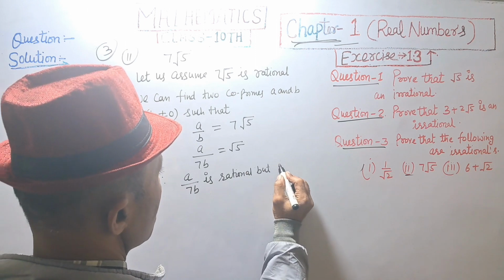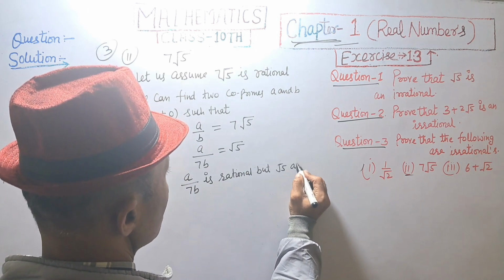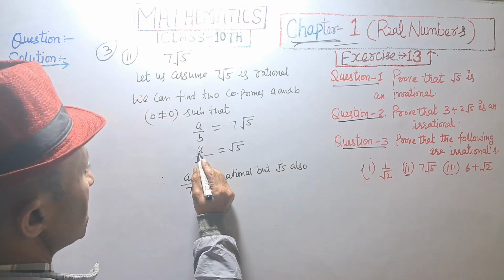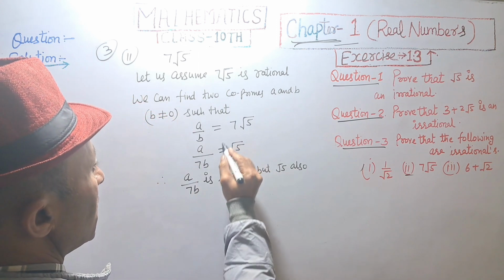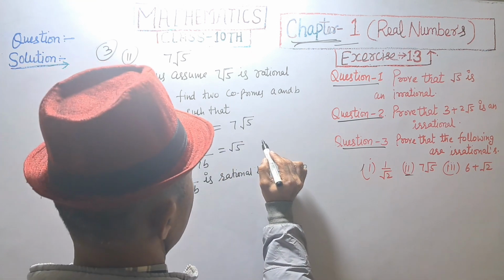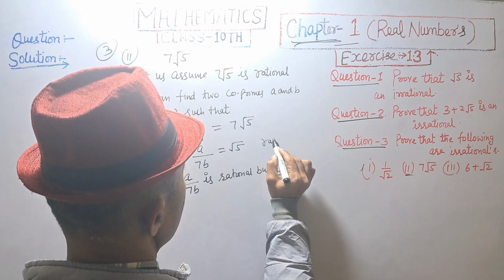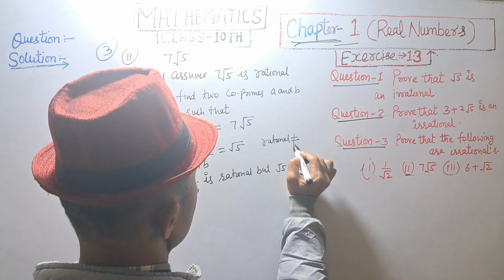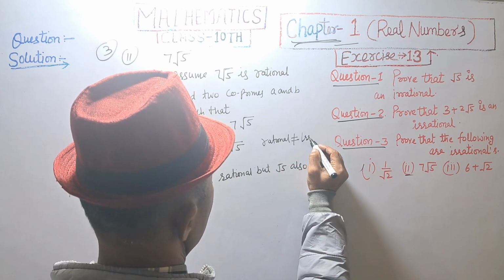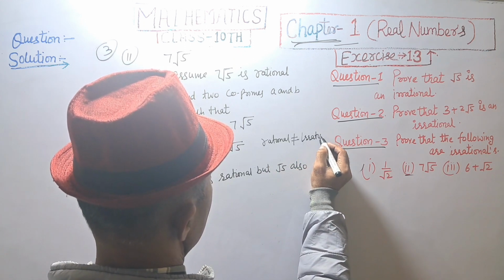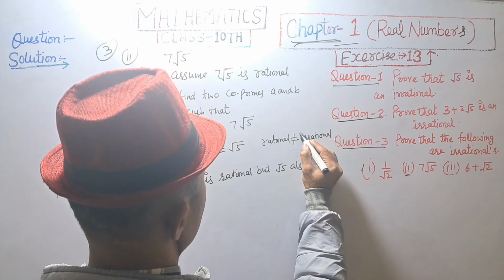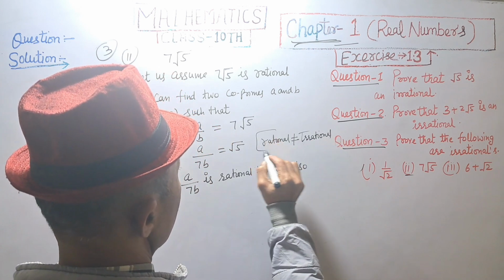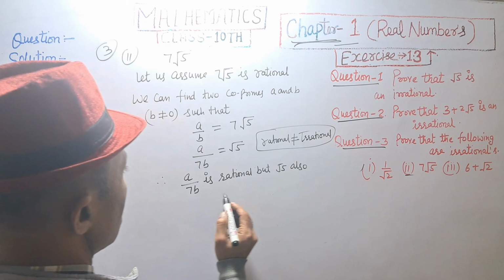but root 5 is irrational. Rational is not equal to irrational. Rational number is not equal to irrational number.